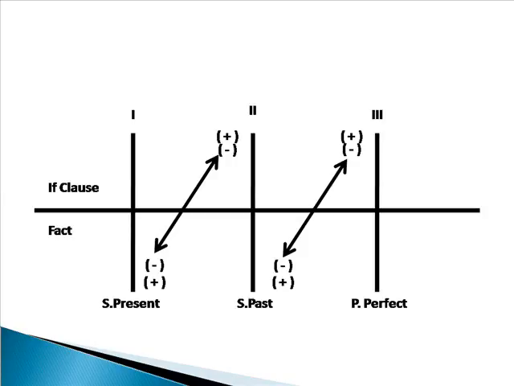How about the third line? The third line represents the third type of conditional sentence. It uses past perfect, but it has a different reality in the past. Therefore, we need to use simple past to represent the fact from the third type of conditional sentence. The arrow shows, just like the second type, if the conditional sentence type 3 is positive, the fact is negative. If the conditional sentence type 3 is negative, the fact is positive.